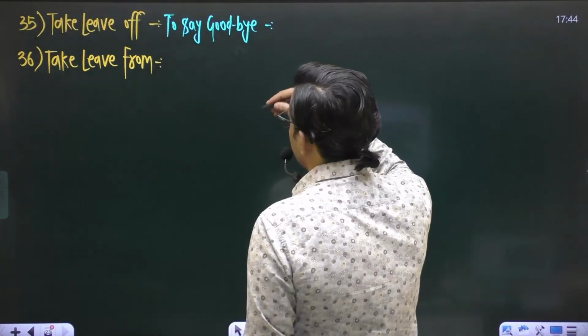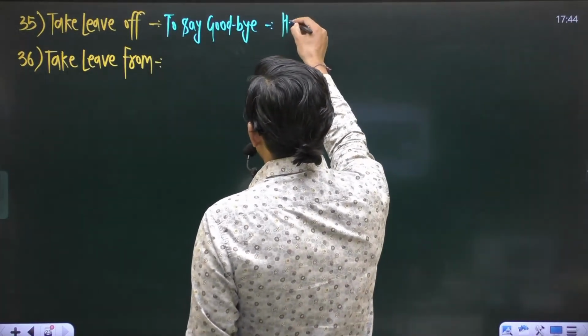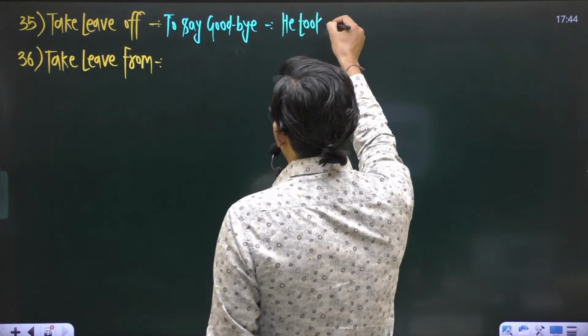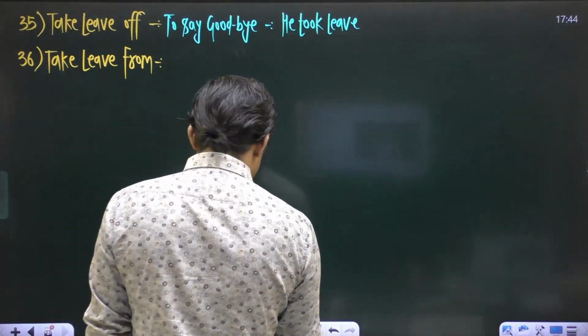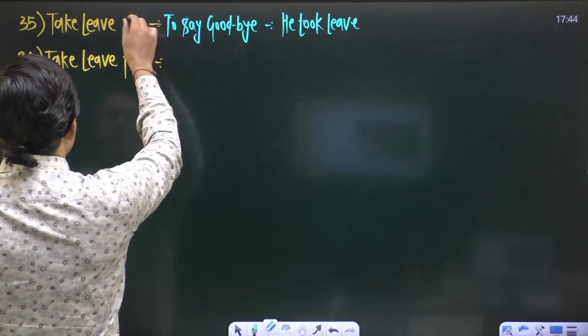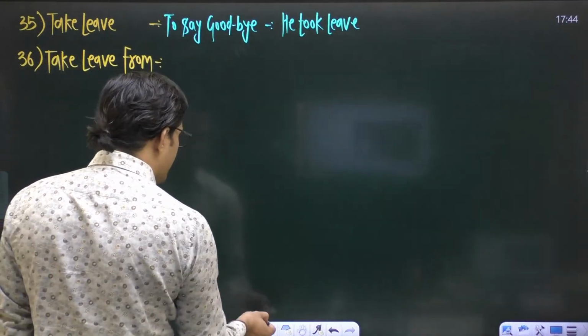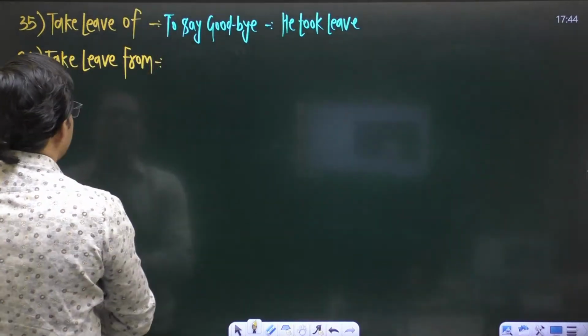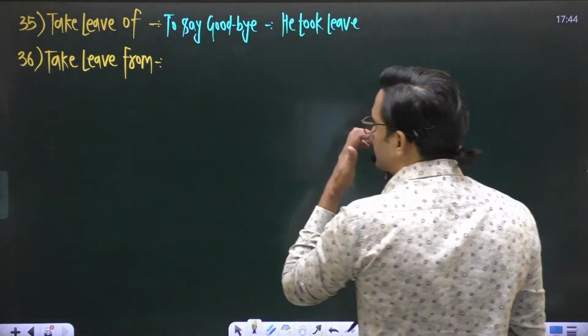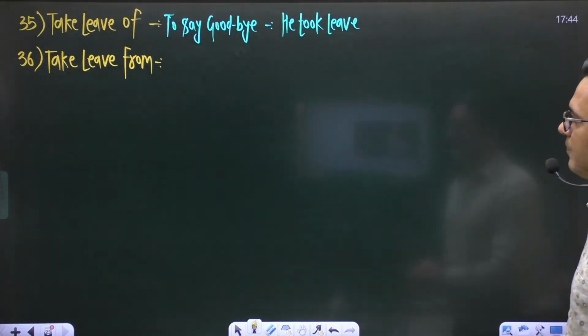The sentence is, he took leave of. This one is not double F. This one is O-F, single F. Right? To say goodbye.